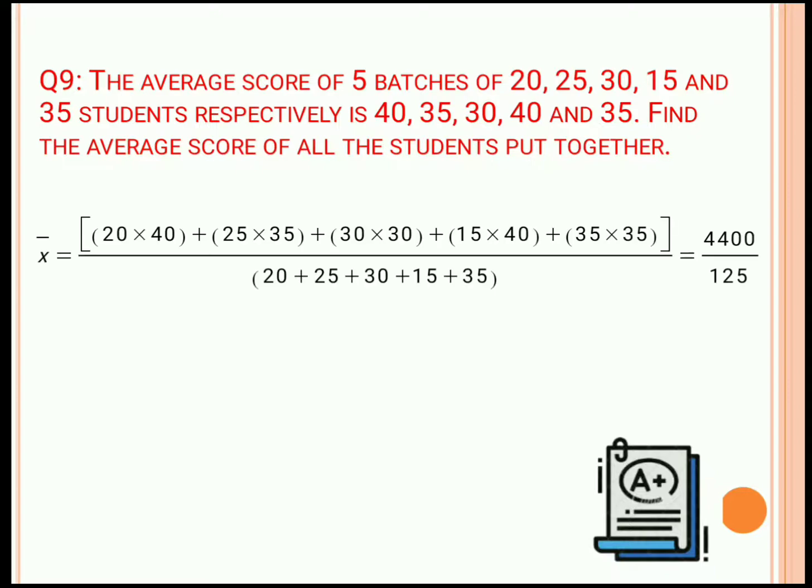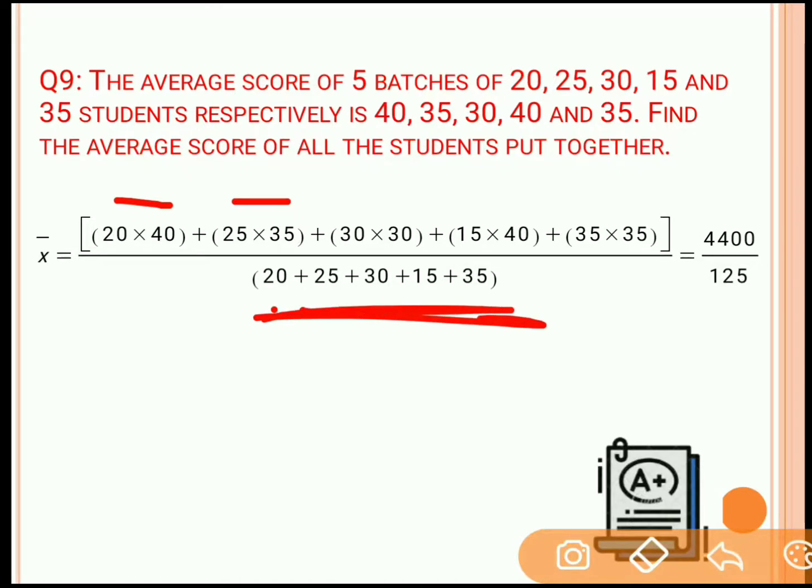So average is equal to total score upon total number of students. The total score for the first batch is 40 into 20, for the second batch is 25 into 35, and so on for all the 5 batches. Similarly, we need to take the total number of students. For the first batch there are 20 students, for the second it is 25 students. So we will take the summation of all students in the 5 batches.